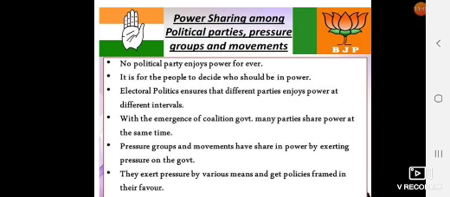Pressure groups and movements share in power by exerting pressure on the government. Sometimes the pressure groups and movements led by different personalities put pressure on the government, like Anna Hazare, who led a very famous movement which put pressure on the government.